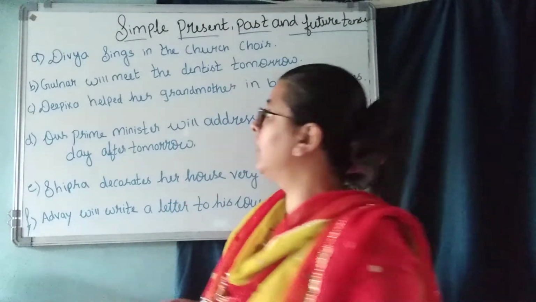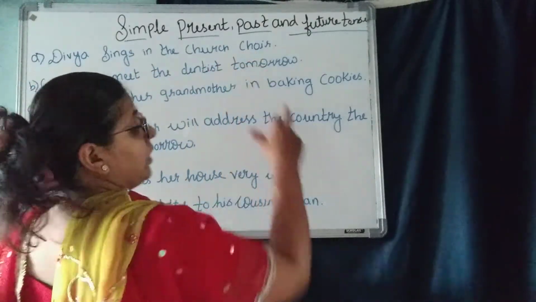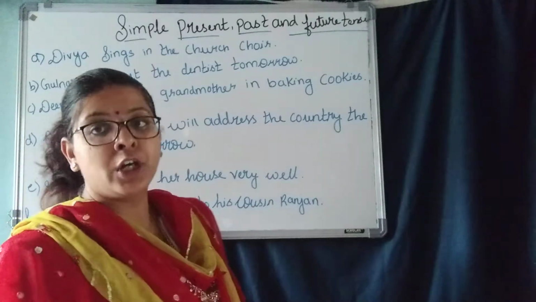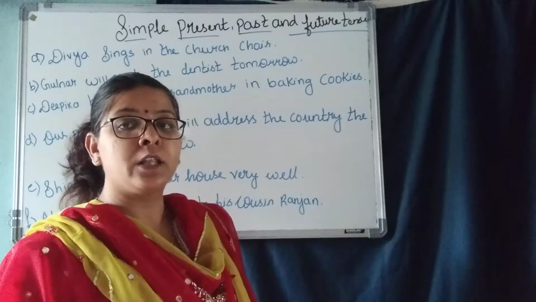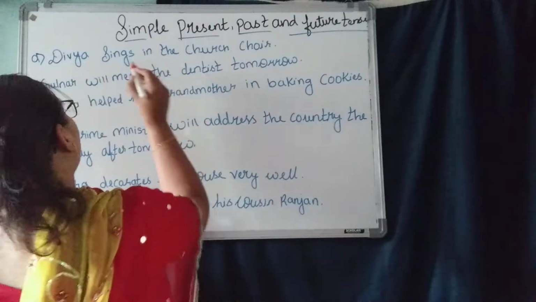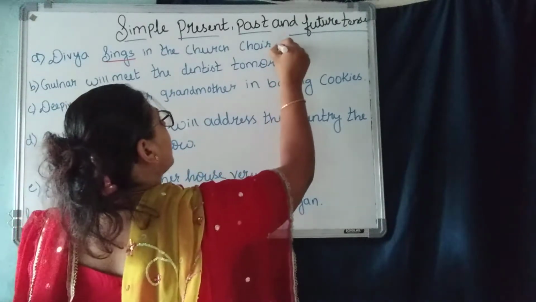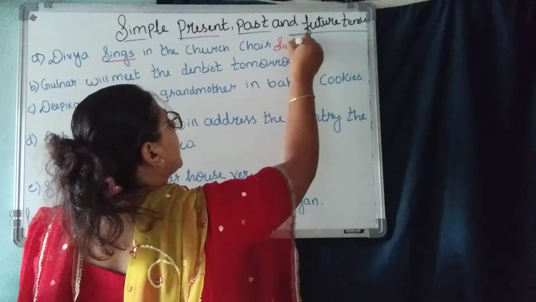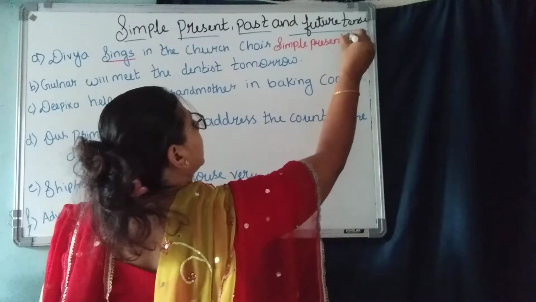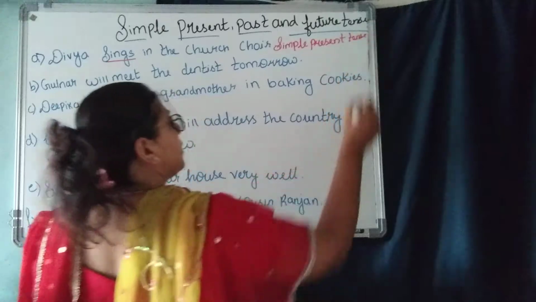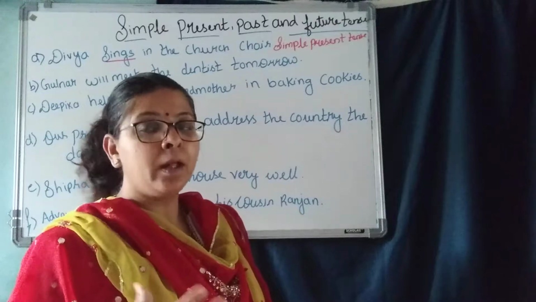Look at the board here, children. First one, Divya sings in the church choir. So here Divya sings. Sings is what? Present tense, and it is a verb. So underline the verb here, and it is simple present tense. Please write, they have given you the dash there. Simple present tense. Understood? It is a simple present tense because she is singing. She sings. So it's a present tense.